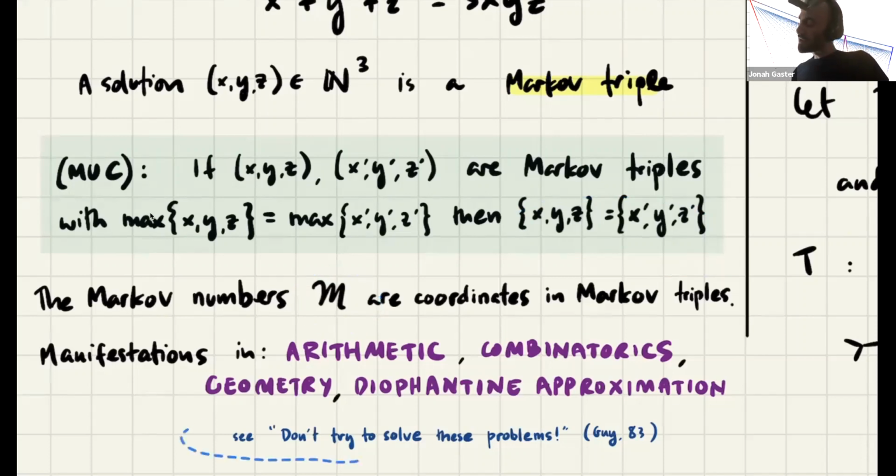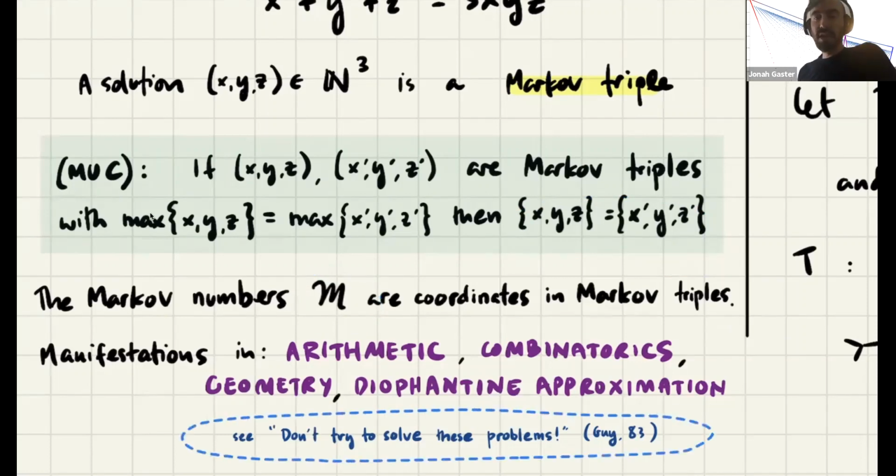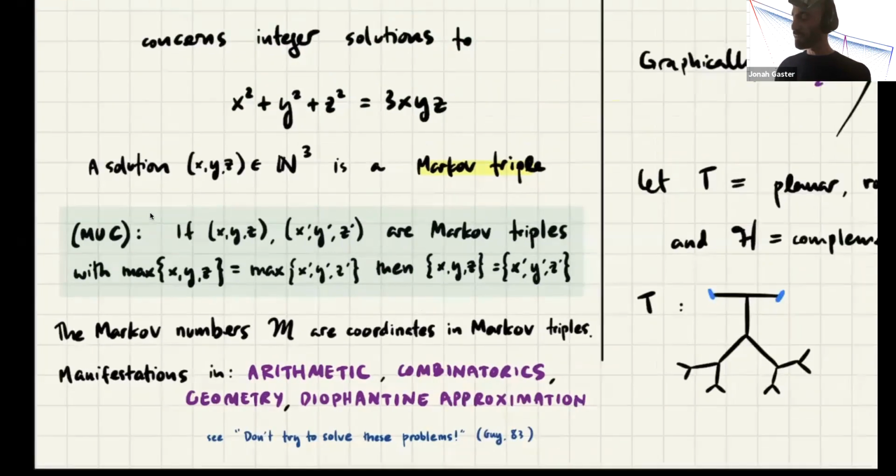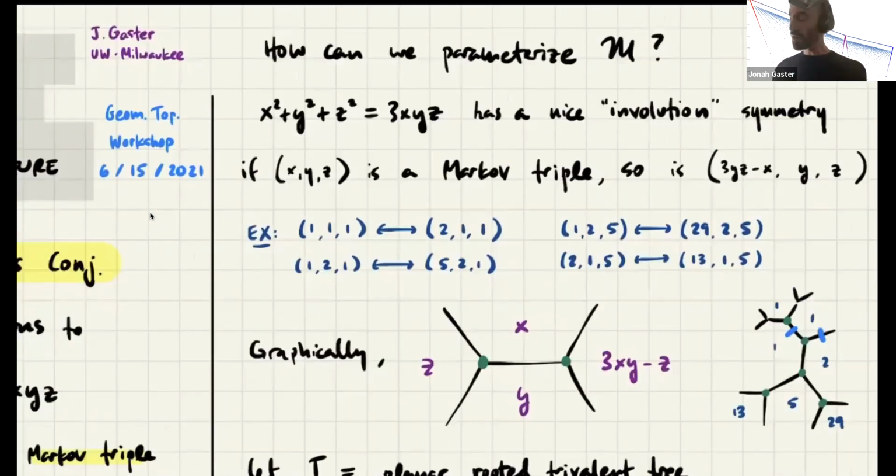Unfortunately, this problem in particular is so old, it's kind of infamous, and it's one of the prominent problems on this list that's called "Don't try to solve these problems." So it's the kind of problem that people generally stay away from because of how old and simple it sounds. It's probably very, very hard. But anyway, I think it's a beautiful opportunity to learn some math. So I hope to convince you that there's beautiful stuff going on here, even if we don't solve the conjecture.